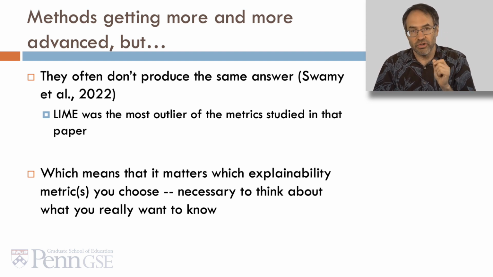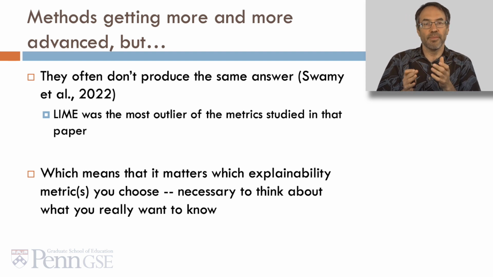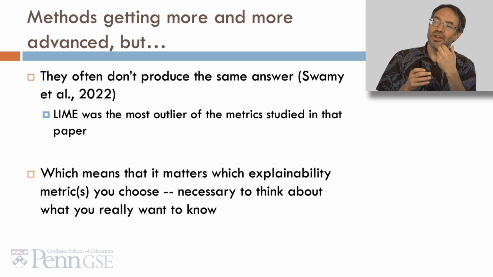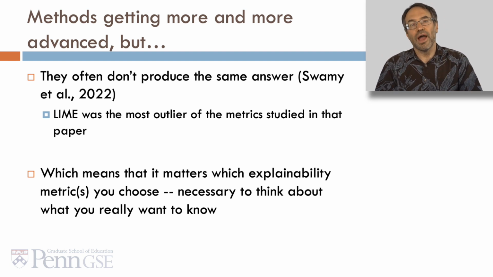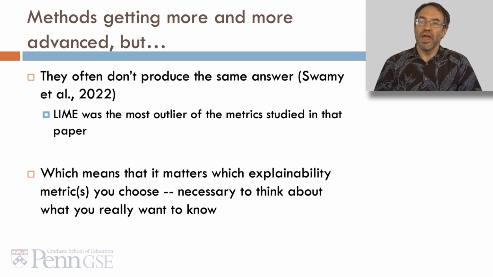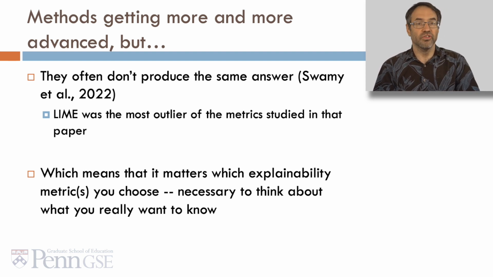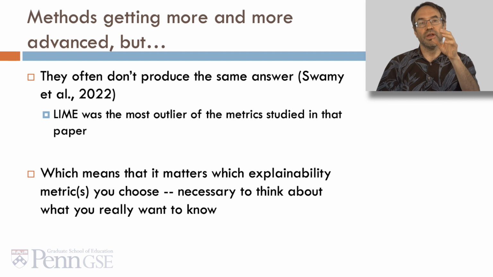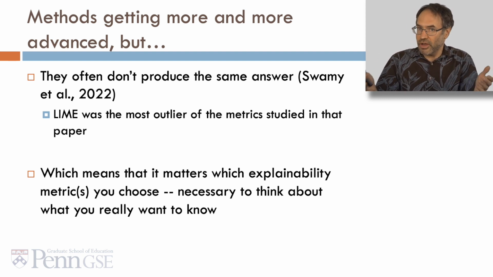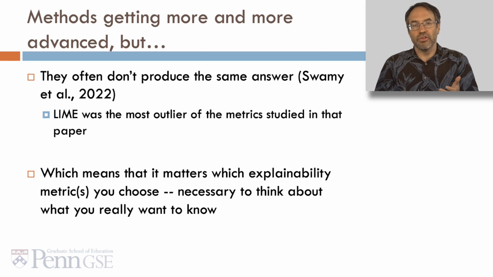It matters, it turns out, which explainability metrics you choose. So it's necessary to think about what you really want to know. You can't just use explainable AI itself as a magic box that tells you what matters. You have to actually think about how you want to think about what matters. So to sum up, explainability and interpretability are important in a lot of cases if we want to understand what our models are doing and why they're making the decisions they make. But it's not exactly trivial, it's fairly complicated. And it really requires thought.